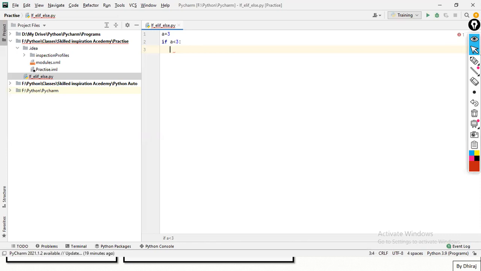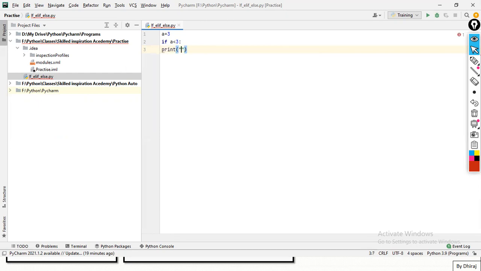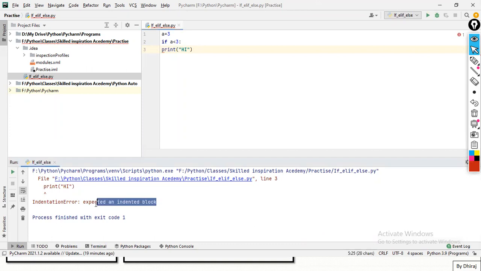If I write print hi without indentation, I'll get an error. Let's run this program. See, I'm getting the error: expected an indented block. In Python, even one space of indentation works.